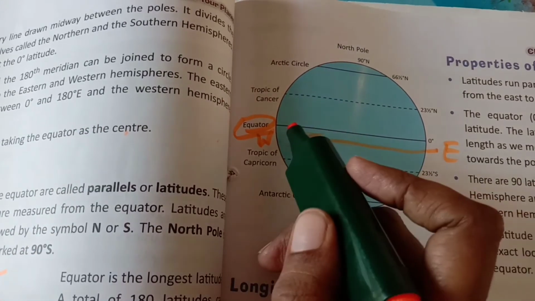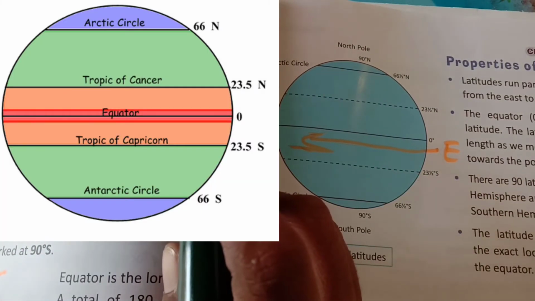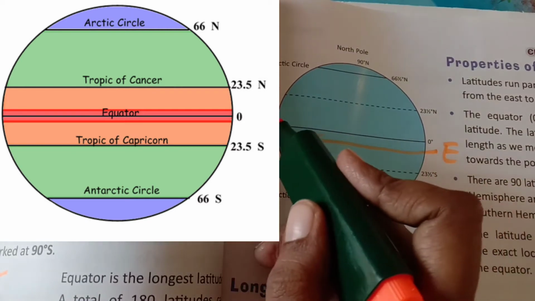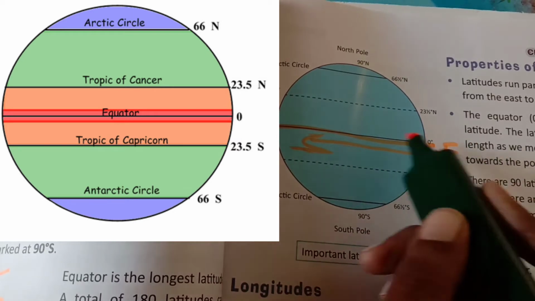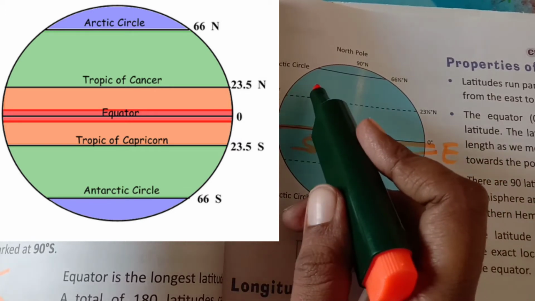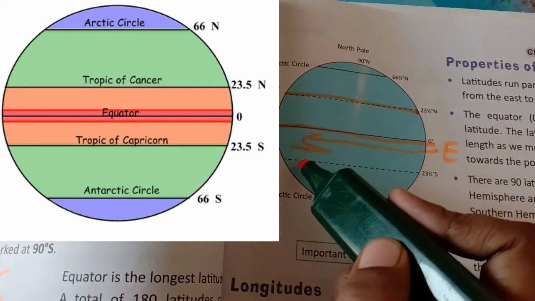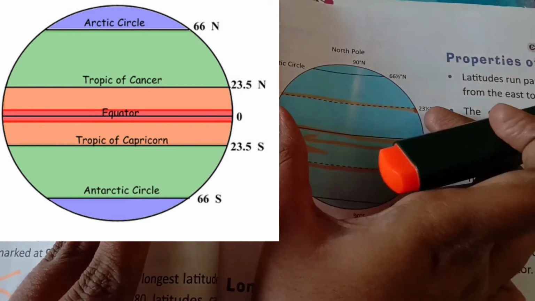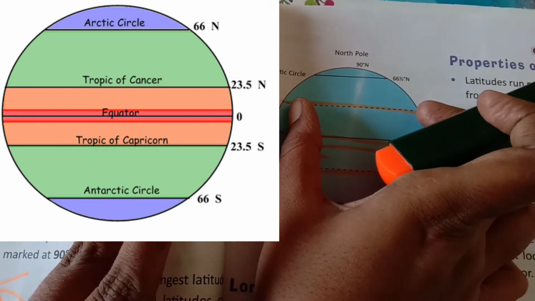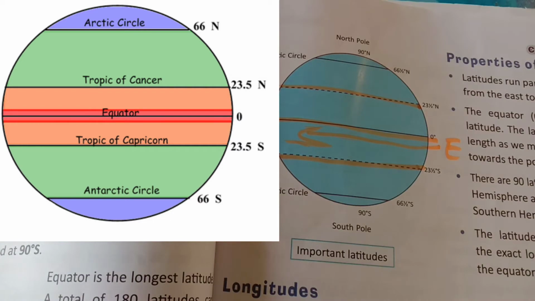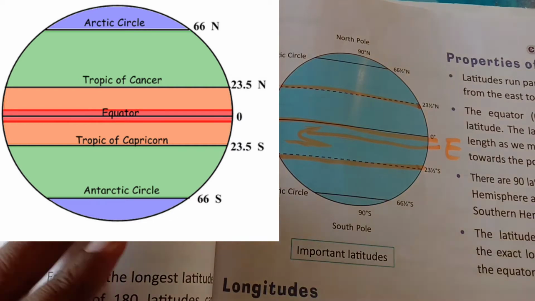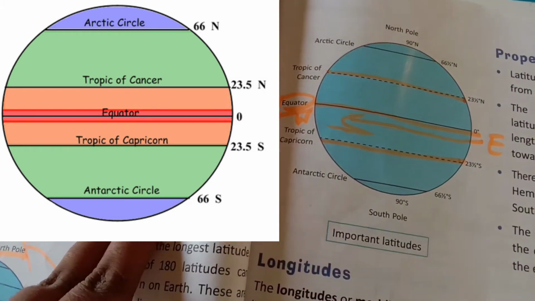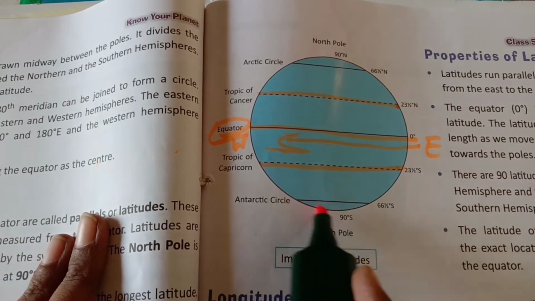At the equator the latitude has the greatest length, and the length decreases as it moves from the center. Here the length is more. As it goes in the upward direction, it reduces. As it goes downward, the length becomes smaller. So as it goes toward the polar region, the length decreases.